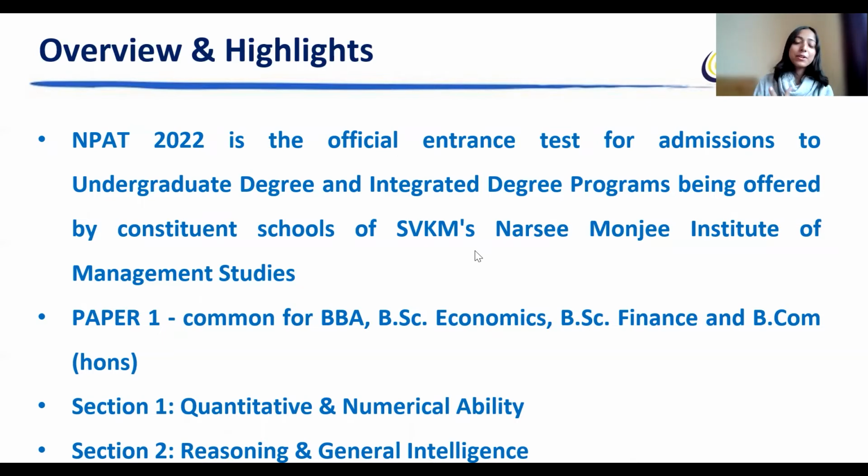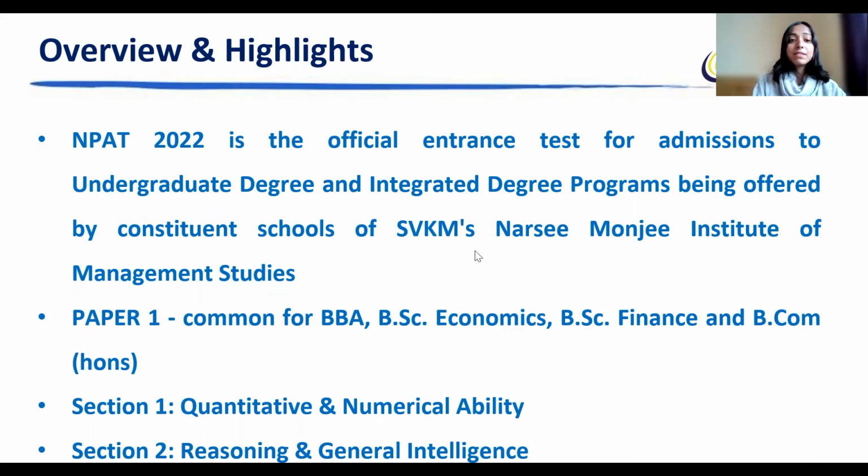So how are the number of questions divided? Based on observation of previous NPAT entrance exams, the highest number of questions in the quantitative section is from arithmetic. 16 questions come from arithmetic, which is very, very important. Then you have algebra, where 8 questions come, and the rest of the sections get 4 each: number system 4, sets and functions 4, trigonometry 4, and probability and elementary statistics 4 questions.